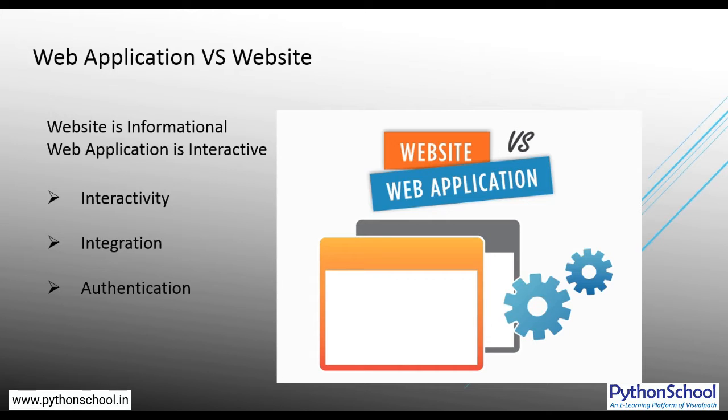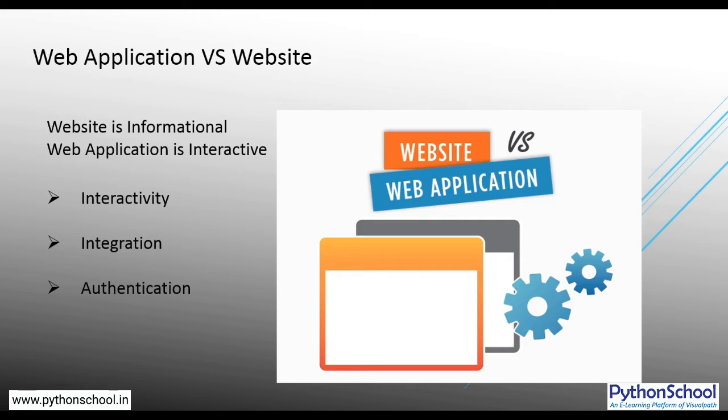Then you order that, click on the payment gateway, and pay your bill for purchasing the pizzas. This sort of interactivity is specific to a web application and is what differentiates it from a website. If I simply brief it, a web application is a website that the user can control.